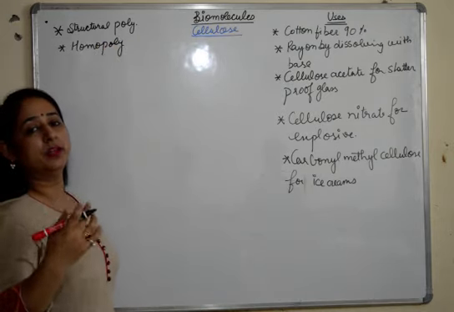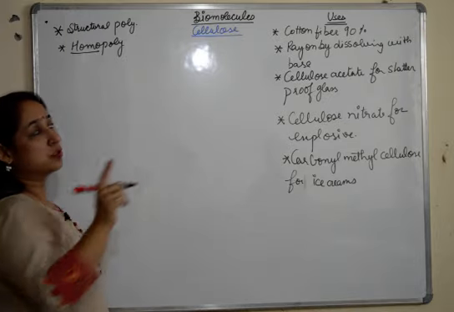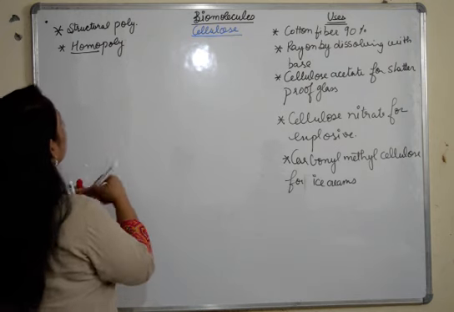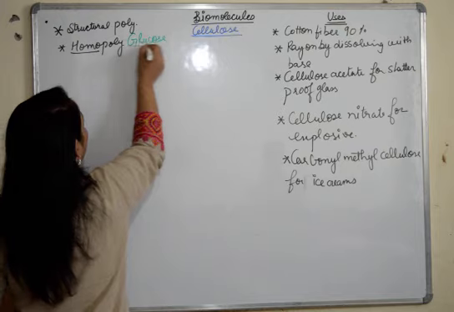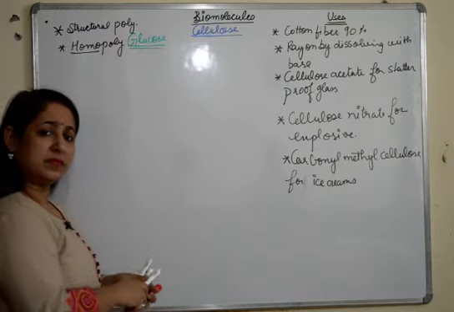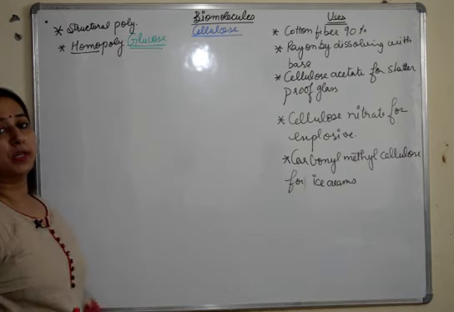I told you the meaning of homopolysaccharide. Homo means same. That means one type of monomer is going to form the whole cellulose. The monomer which forms cellulose is glucose. So it is a structural polysaccharide, and it is a homopolysaccharide.